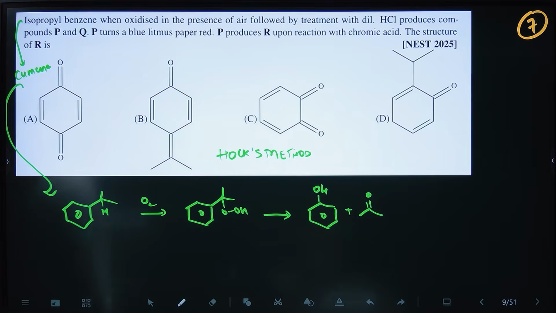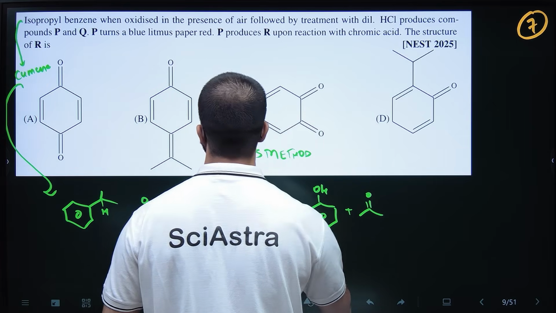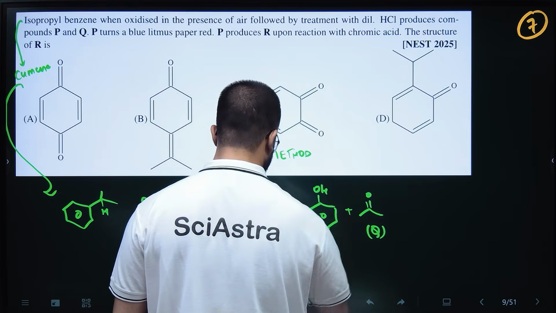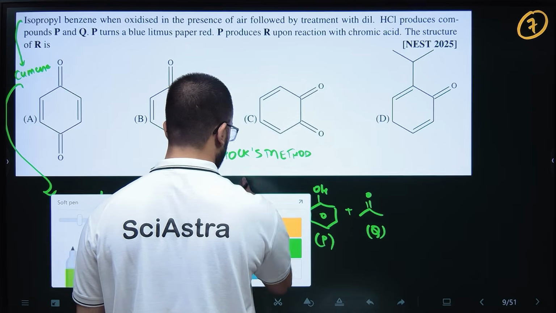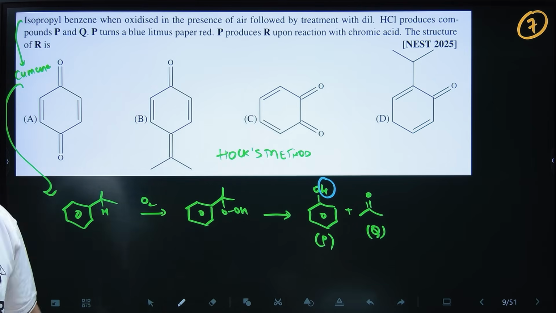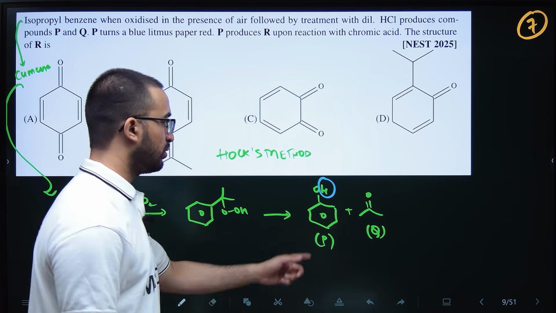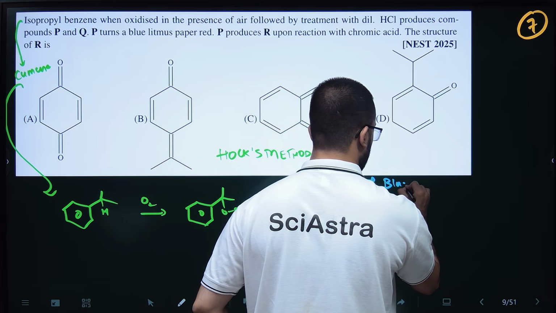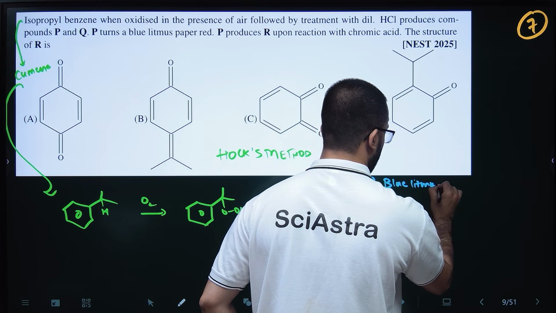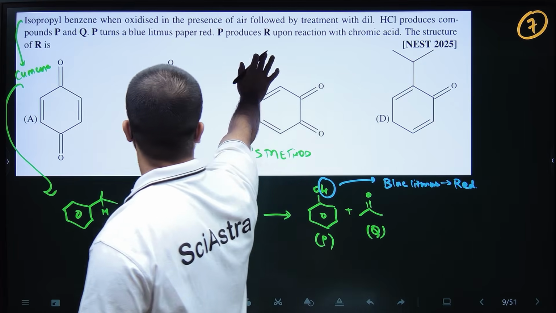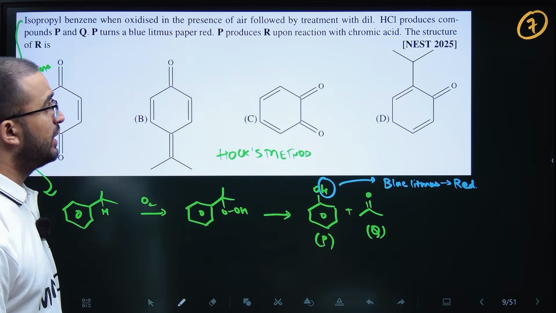So this phenol is P, and this is Q. Obviously there is an acidic hydrogen in phenol, so it will give the hydrogen and turn into phenoxide ion, which is stabilized by resonance. So this acidic hydrogen will turn blue litmus paper red, obviously, right? And P produces R upon reaction with chromic acid.